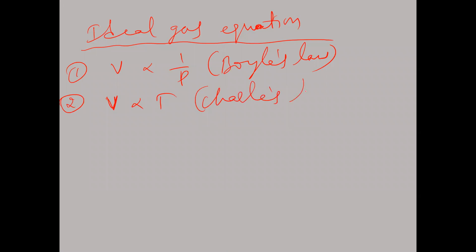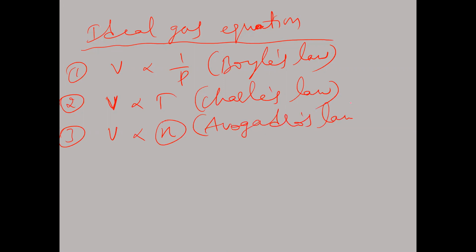And the third one: volume is directly proportional to number of moles. This is Avogadro's law. Volume of gas is directly proportional to number of moles. The more the number of moles, the more the volume. Now by combining all these, volume is proportional to nT by P. Volume is directly proportional to number of moles, directly proportional to temperature, and inversely proportional to pressure.